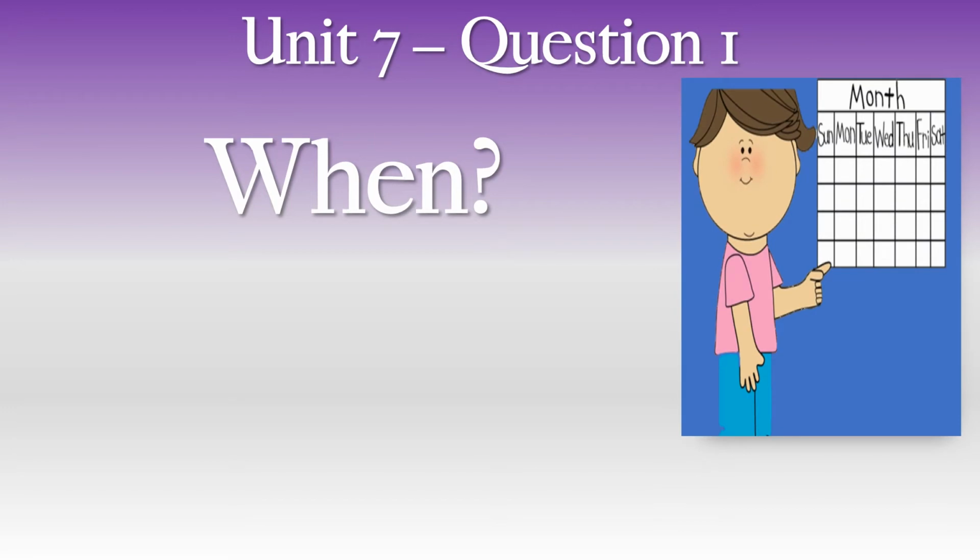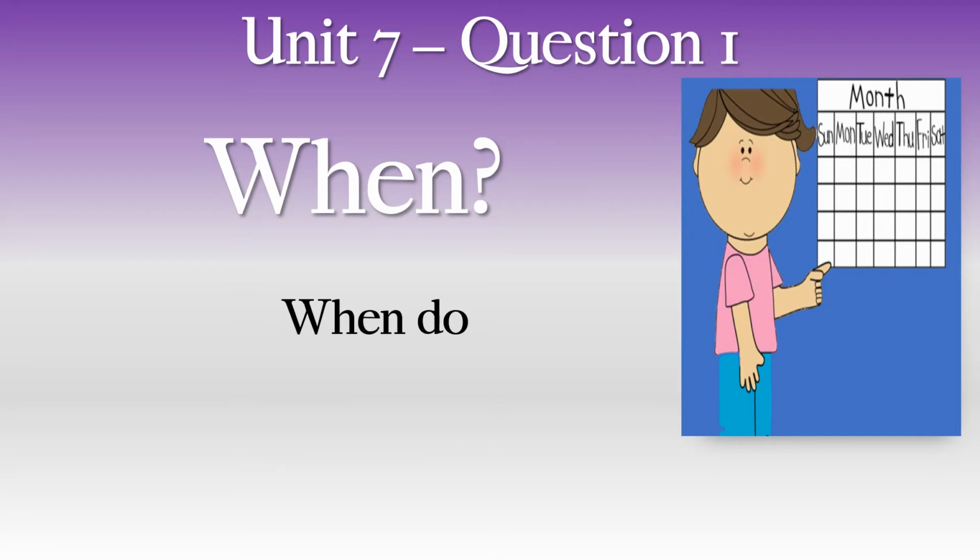But here there is a girl looking at a calendar, isn't there? So she's not looking at the time, she's looking at a part of time, a day or a month. So here it might be wan ti tau rai. That might be a better way for when, if we are looking at days and months. It could just be wan arai, what day, yeah? When. So here's our question, when do?